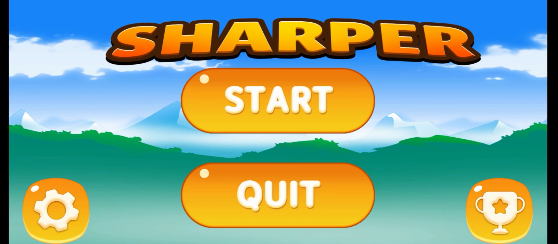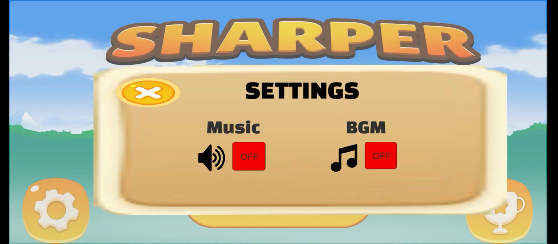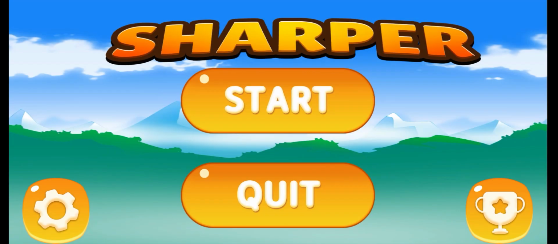Now in the main menu, there are two buttons, the Setting and Leaderboard. If we click the setting button, it opens the setting panel where we can toggle the sound effect and background music on and off. Currently, both the background music and sound effect are toggled on as indicated by the button being red and a text saying off. If we press the background music toggle button, it will turn green and the text will now be red on, and to turn it off, you just simply click it again, and you can see it is now red again and the text says off again.